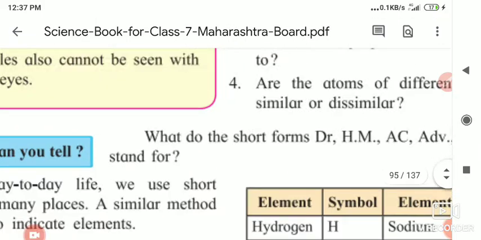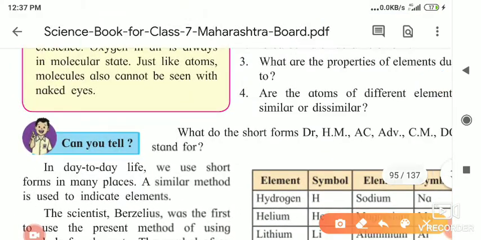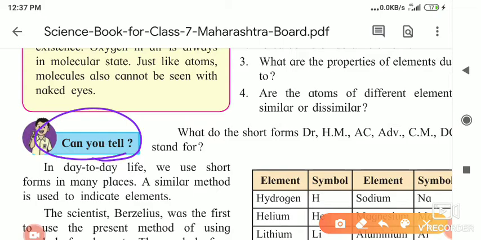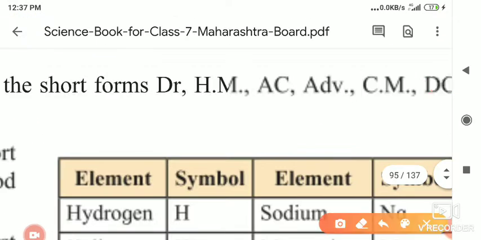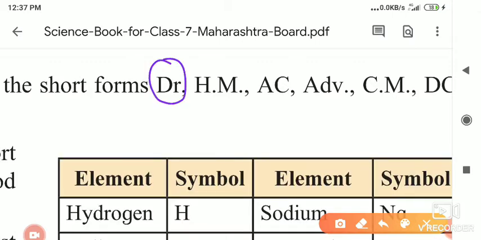So these are the use your brain power questions. Here is the question: can you tell what the short form DR stands for? You know that doctors write DR in front of their name: Dr. Mehra, Dr. Shah, Dr. Kulkarni, Dr. anything. So DR is a short form of doctor. HM is for head master or head mistress.